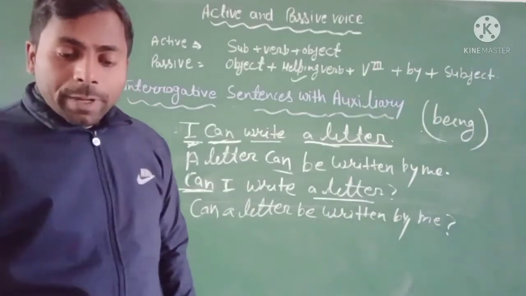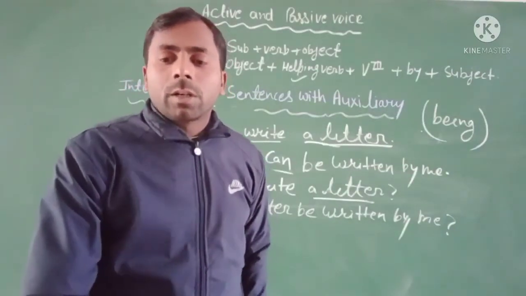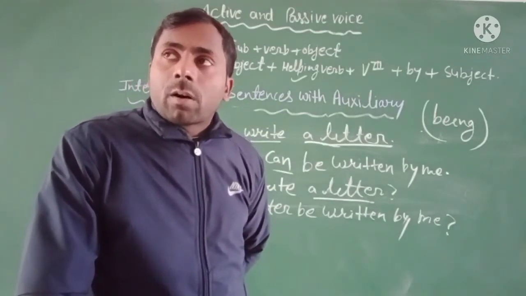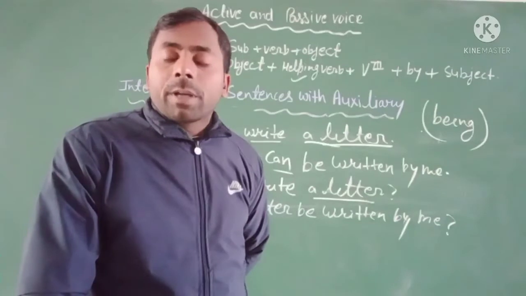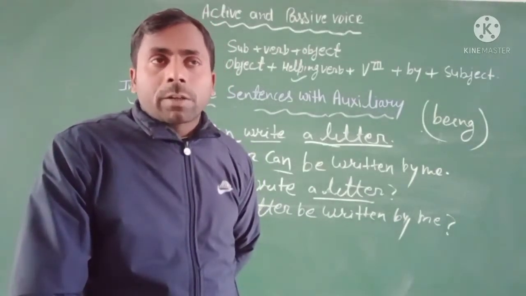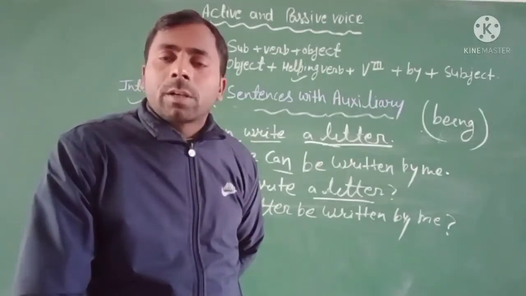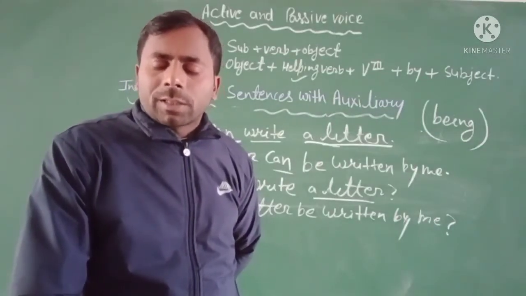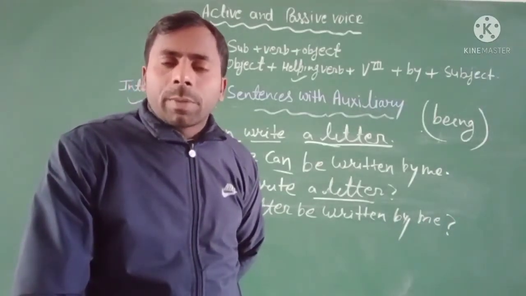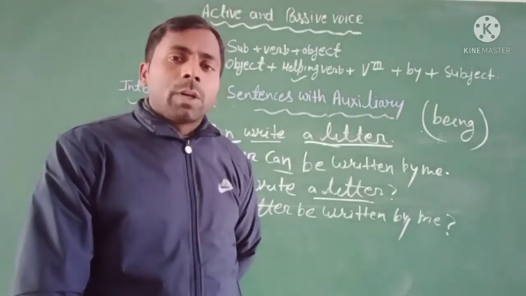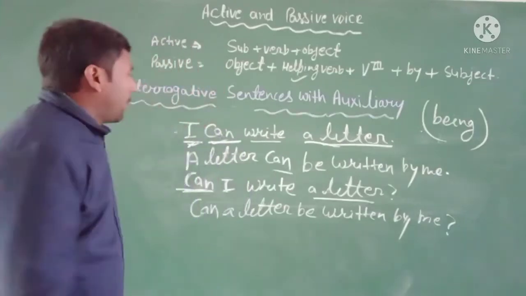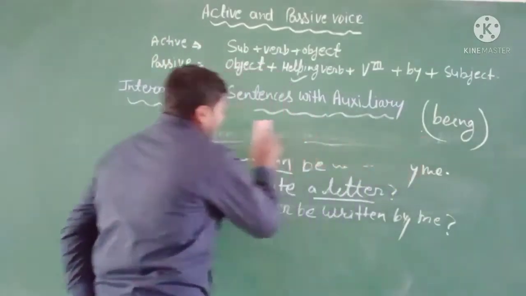Okay. But in many sentences you have to see the subject is not appeared in a sentence. Okay, it means the sentence will start with the interrogative word, that was the who, what, where, etc. are the many words. But when subject is not appears, like in place of the subject you have to get the who, then how can you change it into the passive voice? So I gave you example and you have to learn it.